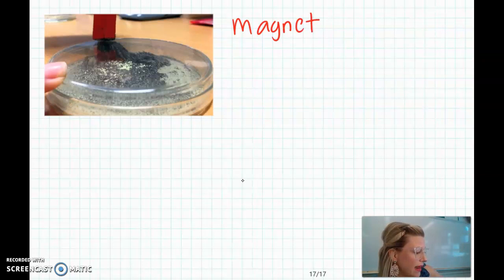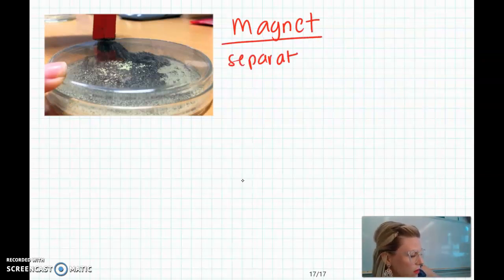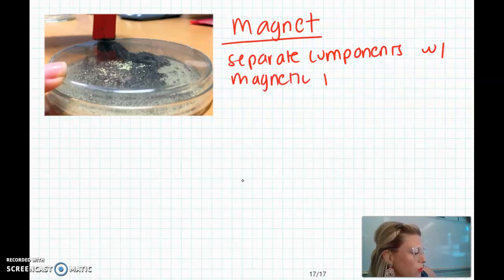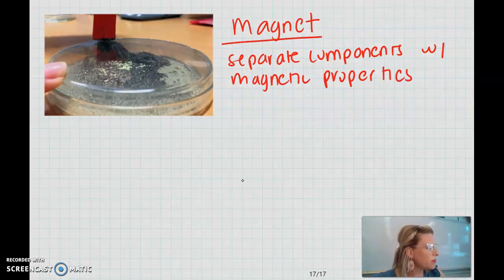So magnets can be used to separate components with magnetic properties. And just note, everybody, that not all metals are magnetic. A good example of something that is magnetic is iron.